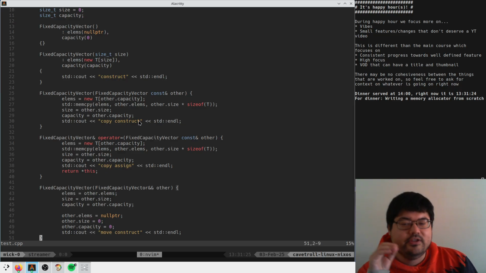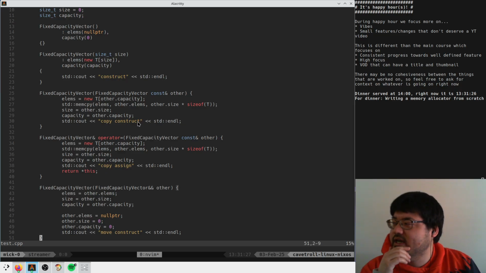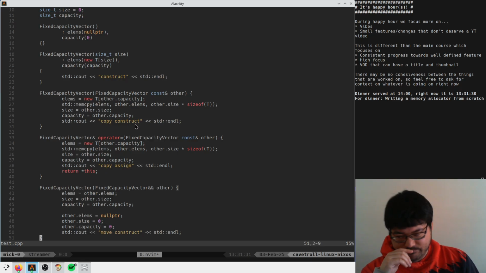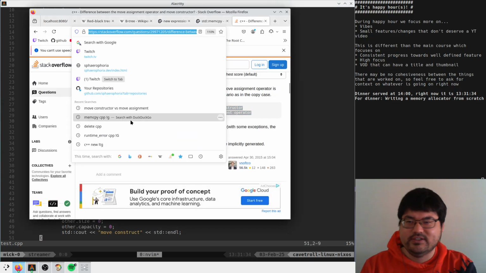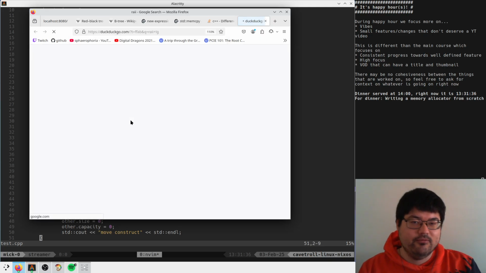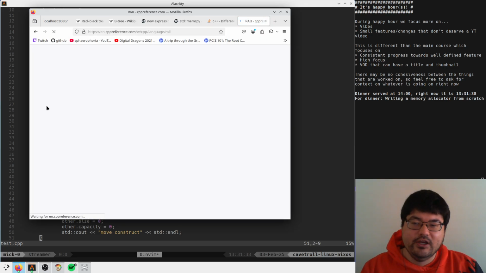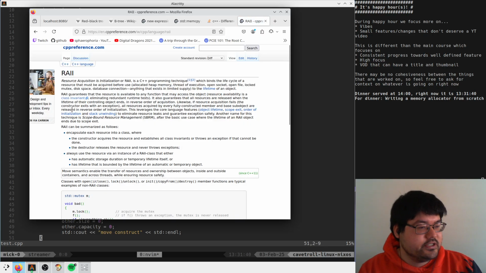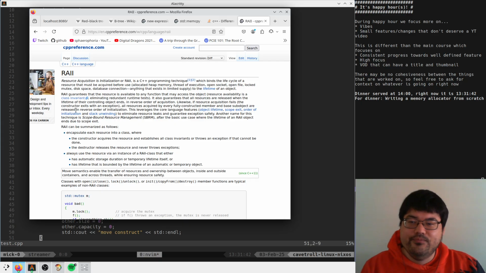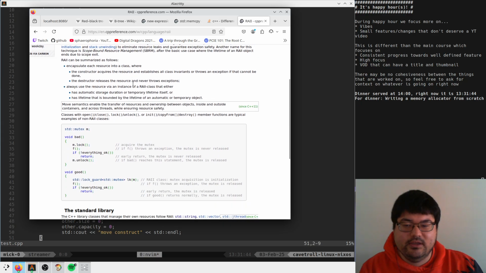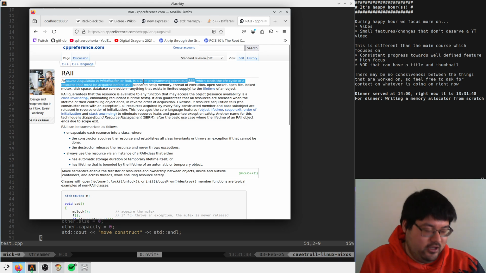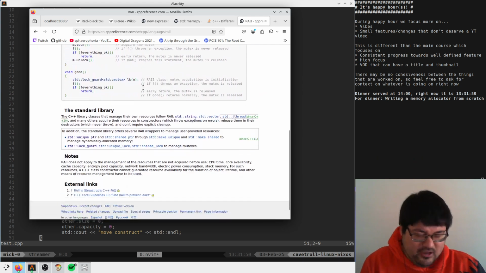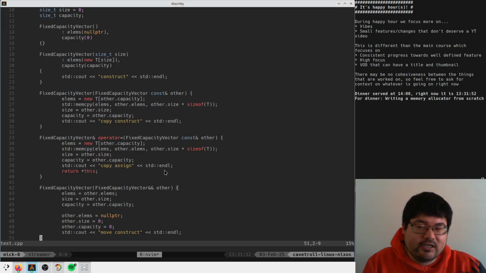This is kind of why I like a language like Zig, and why I say I'm not the biggest fan of what people call RAII. I'm not really convinced that RAII is a reasonable name for this. I feel like RAII just means you have destructors. They call it resource acquisition is initialization, and they just mean you have constructors and destructors, I think. But this is the type of complexity that it can cause.